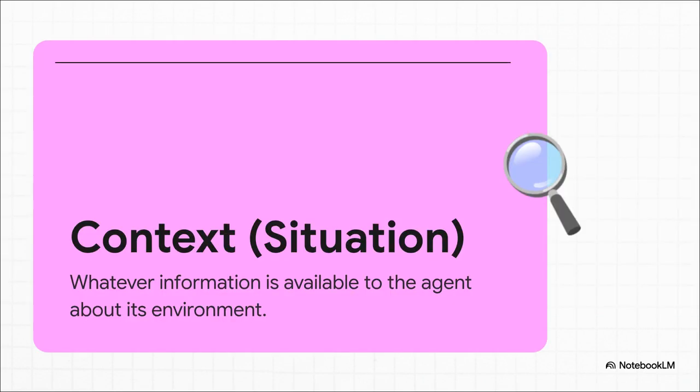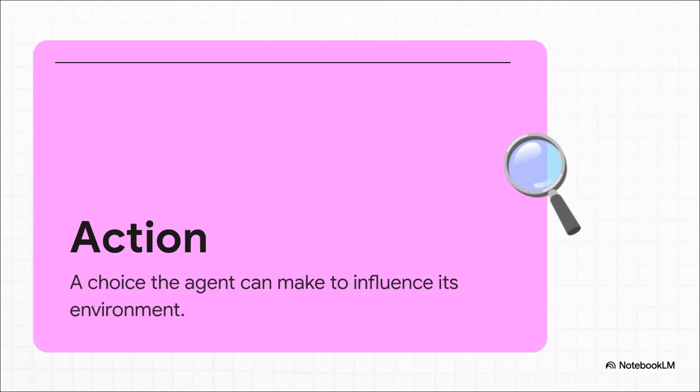All right, first up is context. This is just a fancy word for all the information the AI has before it has to make a decision. So for our smart DJ, what's the context? It's you. It's the listener. It could be your age, the time of day, and especially the songs you've liked before. All that stuff is the context. Next, you've got the action. This one's easy. It's just a choice the AI can make from all its options. So for our DJ, the actions are the different genres of music it can play. Should it spin some rock, some pop, maybe a little jazz? Each of those is an action.